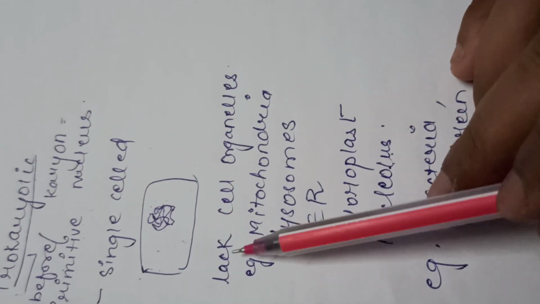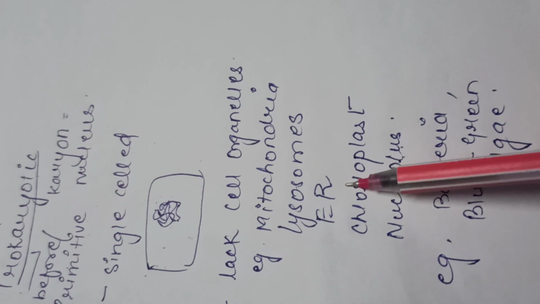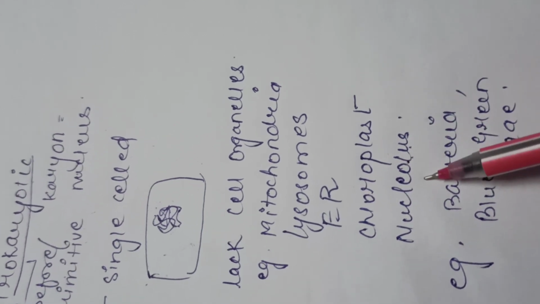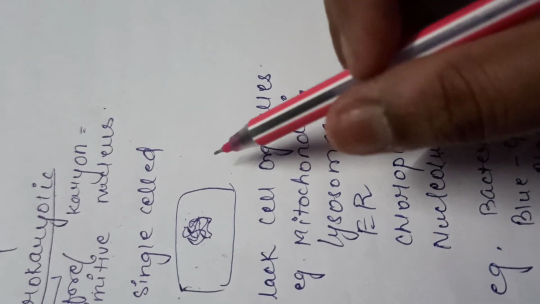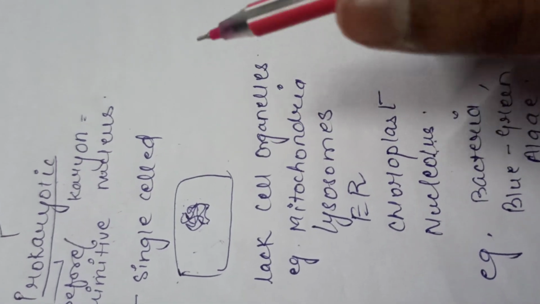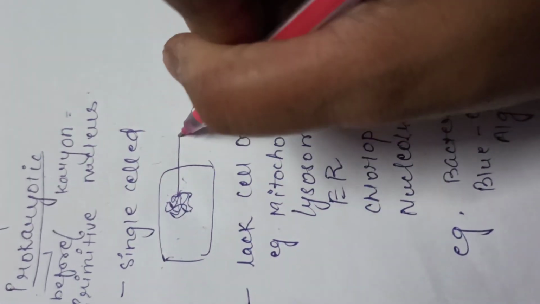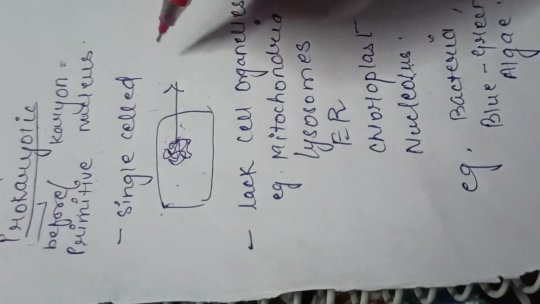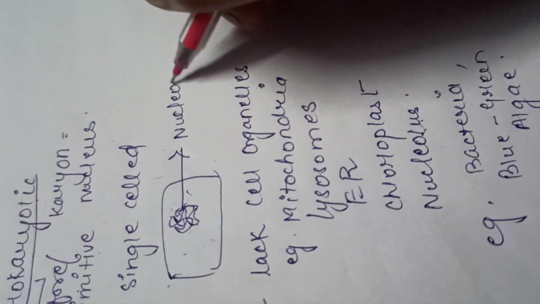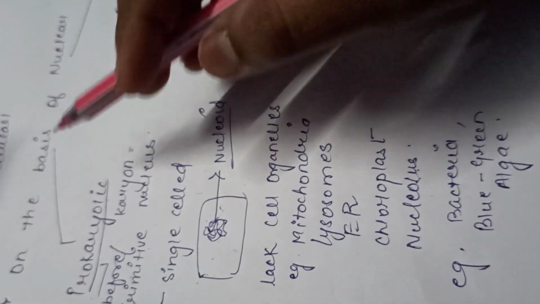And these types of cells lack cell organelles like mitochondria, lysosomes, endoplasmic reticulum, chloroplast, and nucleolus. Just because it does not have a proper nuclear envelope, or has an undefined nuclear region, the nuclear material of the prokaryotic cell is known as nucleoid. Clear? So these are the certain features of the prokaryotic cell.